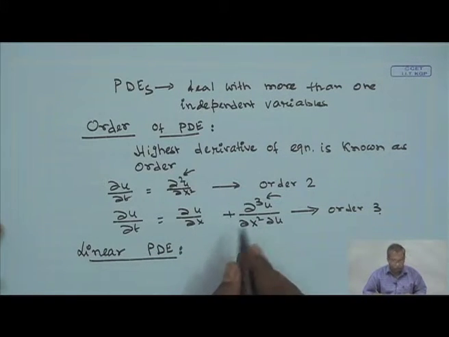What is a linear partial differential equation?